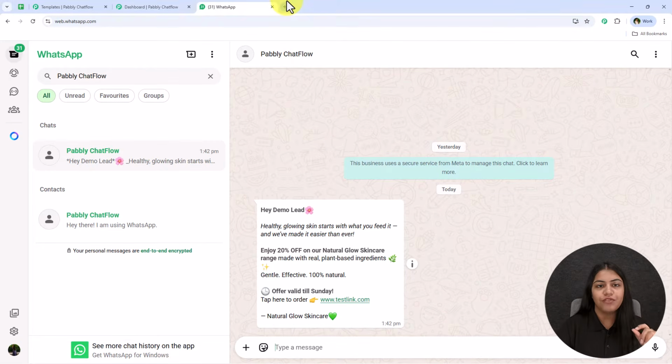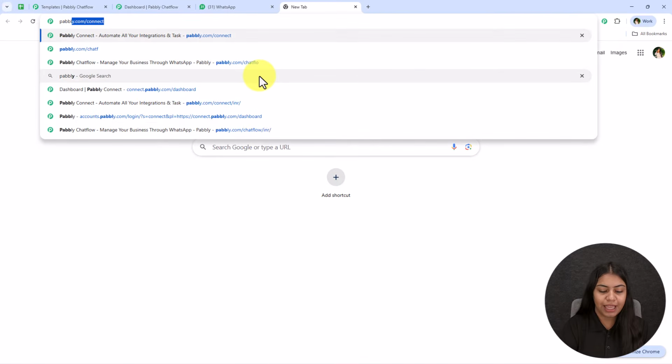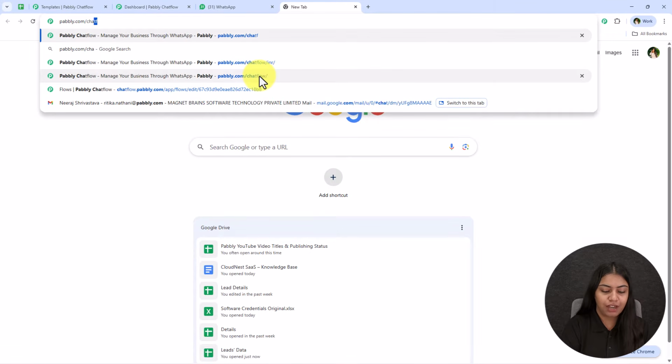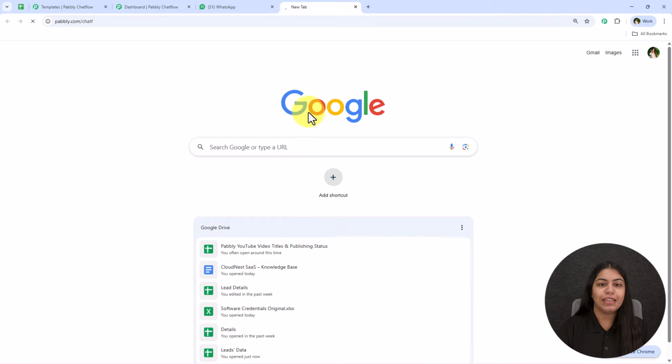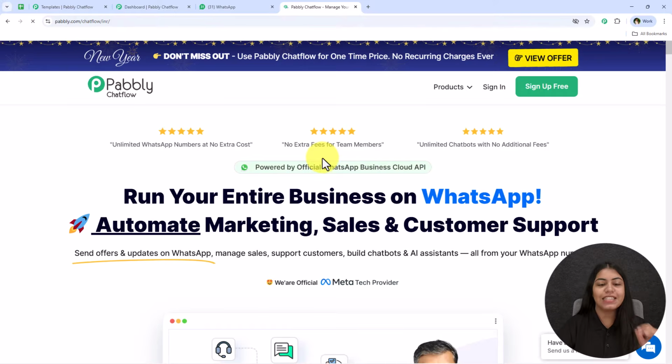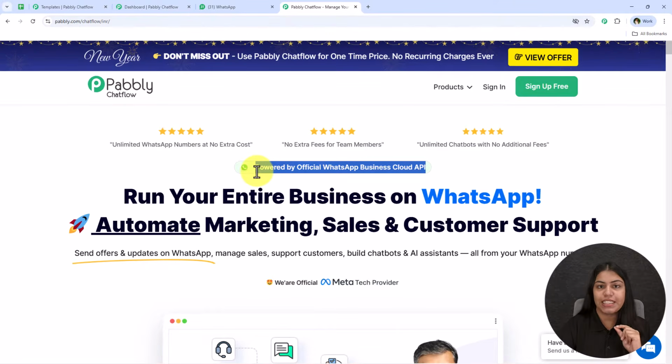So for that, you just have to open a new tab and search for pably.com/chatflow in your browser and open the landing page of Pabli Chatflow. So as you can see, Pabli Chatflow is powered by the official WhatsApp Business Cloud API. So this is very important, and this is the one because of which you will not get banned.